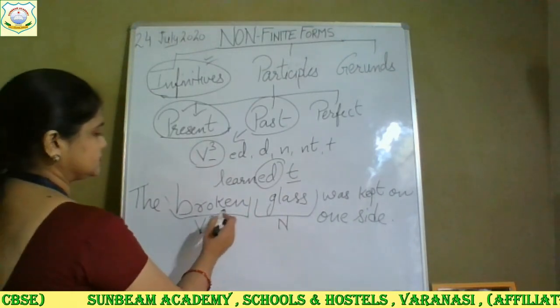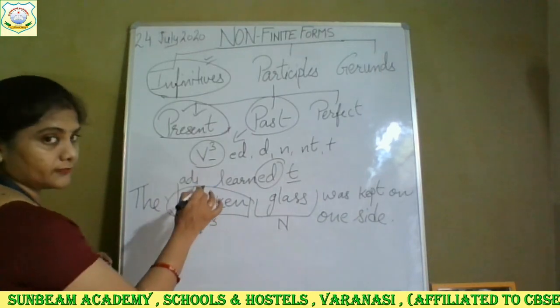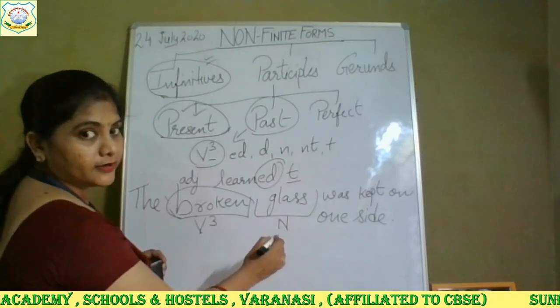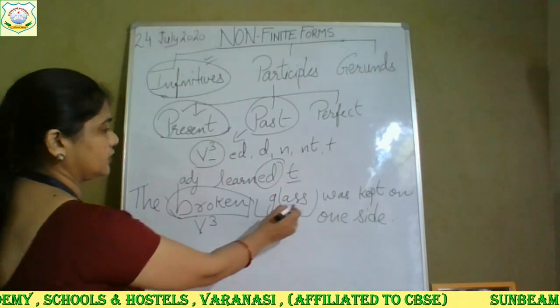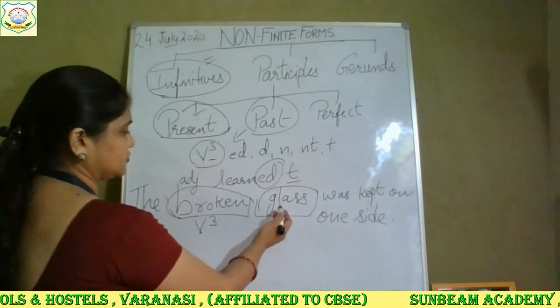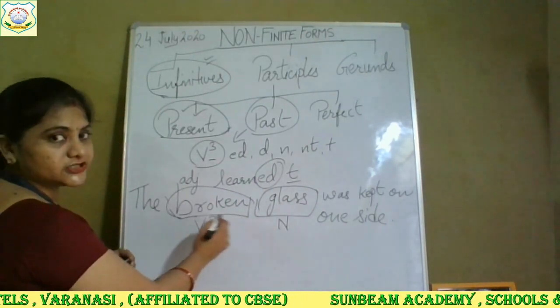This means that broken has become an adjective. It is qualifying the noun. It is telling more about the glass. We are getting more information about the glass, that the glass was broken. So that's why it has become an adjective now.